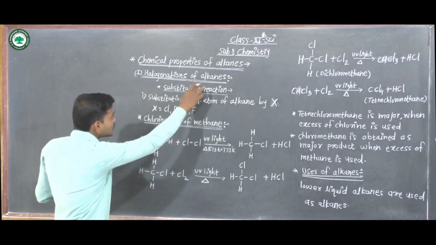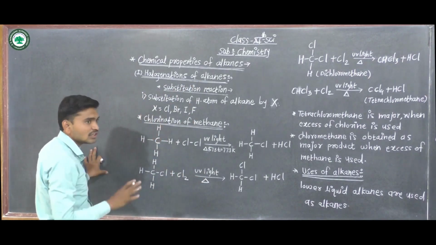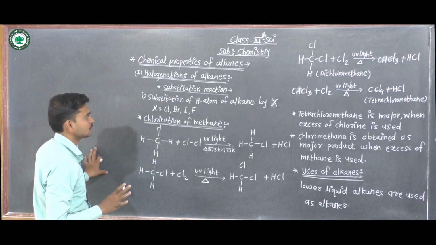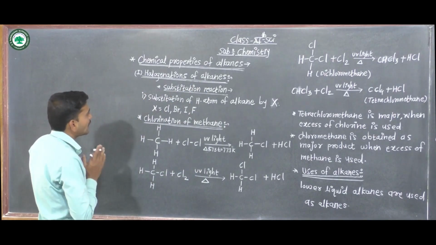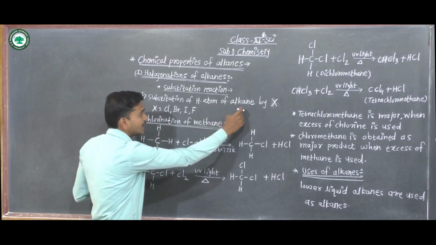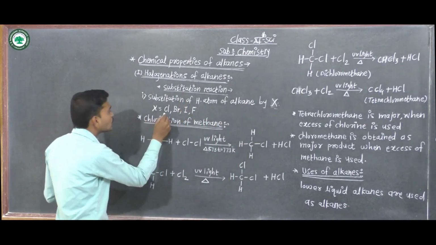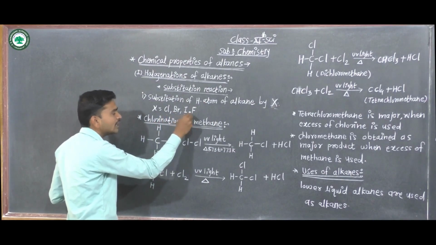In halogenation of alkanes, a substitution reaction occurs: substitution of a hydrogen atom of the alkane by X. X means halogen: chlorine, bromine, iodine, fluorine.